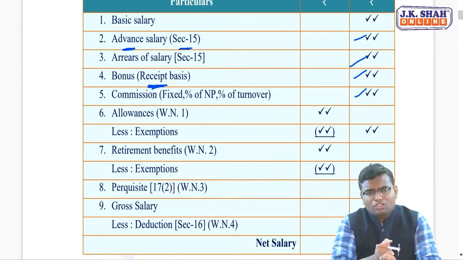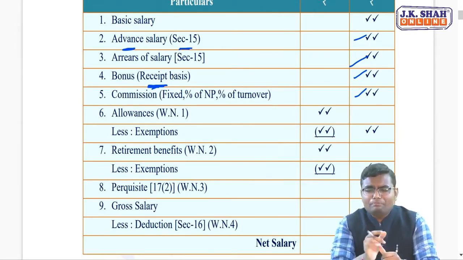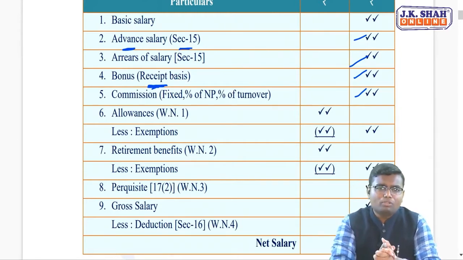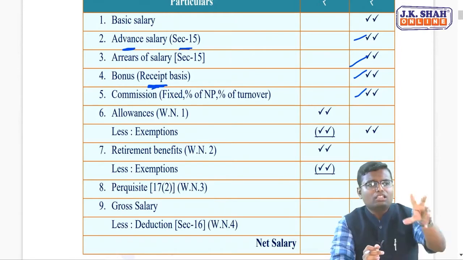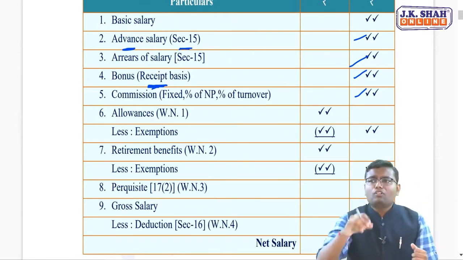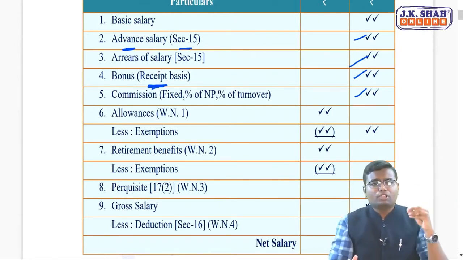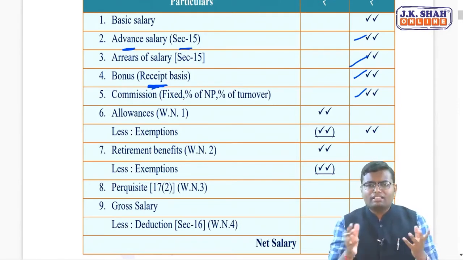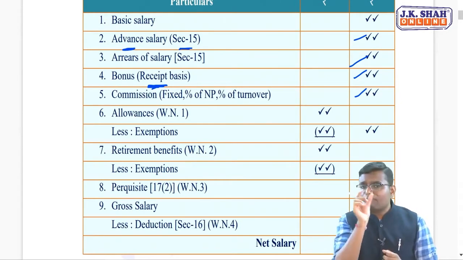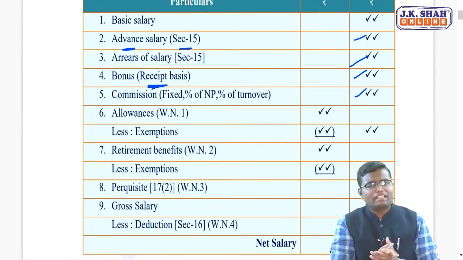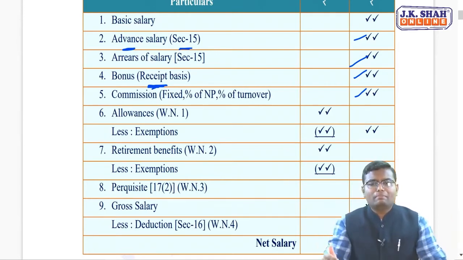Allowances. You know, an employer can't repay each and every perfect reimbursement to each and every employee. So a scheme is drafted by the HR department that for conveyance will give 500 per month, for food will give 200 per month, for uniform will give 300 per month, like this. So these are called allowances, which are given per month as a fixed amount to mitigate your respective expenditure. That amount may or may not depend on your expenditure.